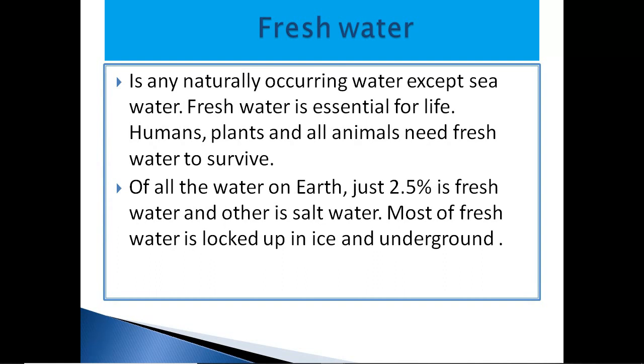Humans, plants and all animals need fresh water to survive. Of all the water on earth, just 2.5% is fresh water and the rest is salt water. Most of the fresh water is locked up in ice and underground. Fresh water is not the same as potable water, that means drinkable water. Much of the earth's fresh water is unsuitable for drinking without some treatment.